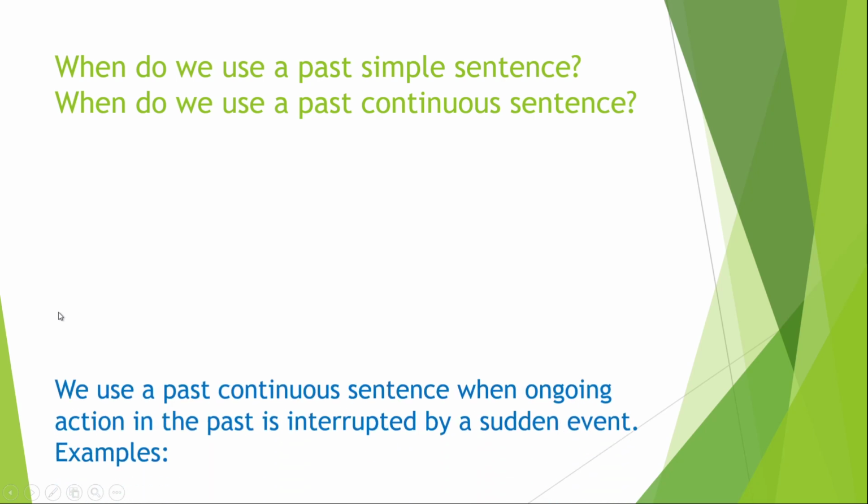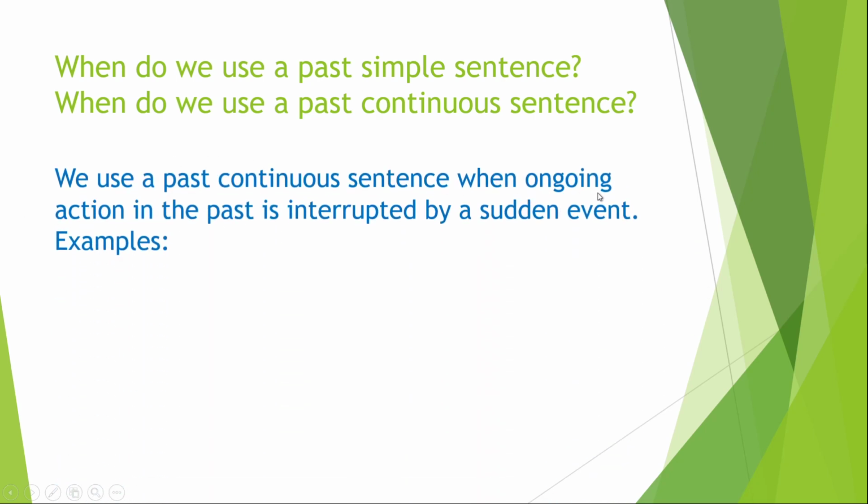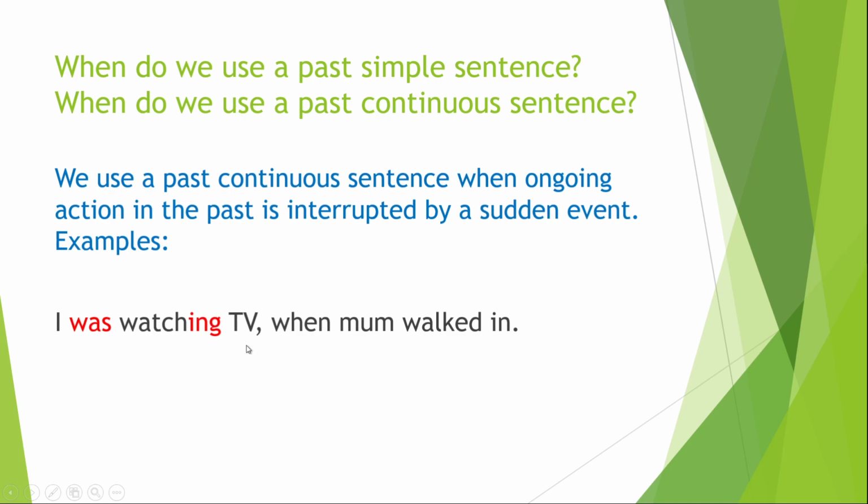Also, we use past continuous when an ongoing action in the past is interrupted, cut off by a sudden event. For example, I was watching TV when mom walked in. So, while I was watching TV, my mom walked in. There's an action that happened to interrupt what I was doing.